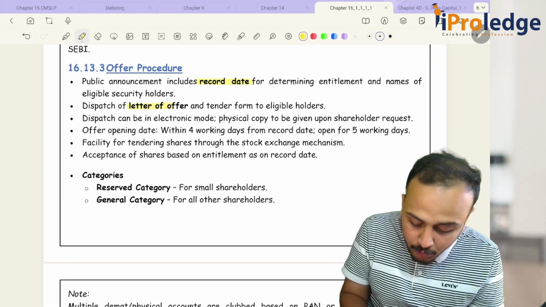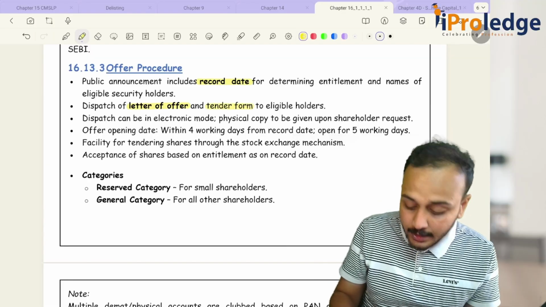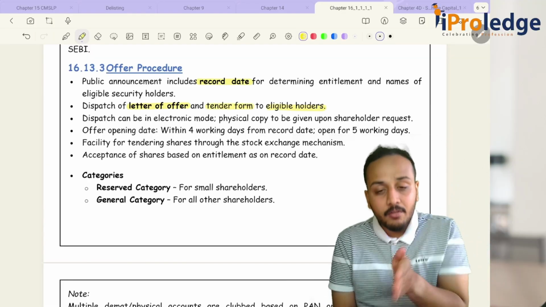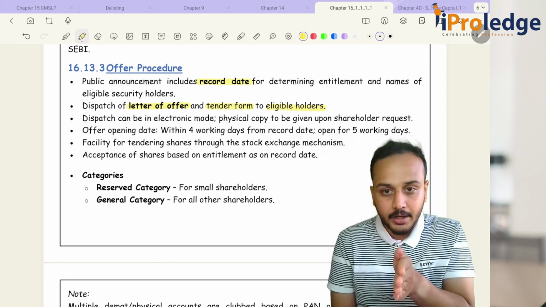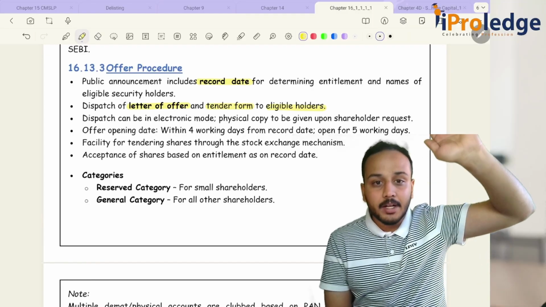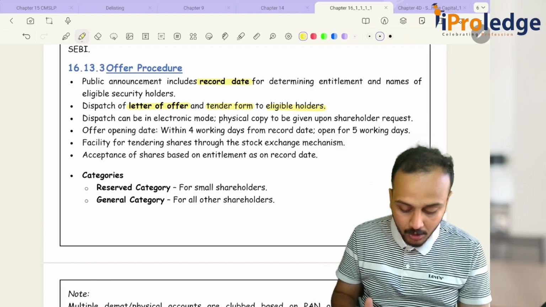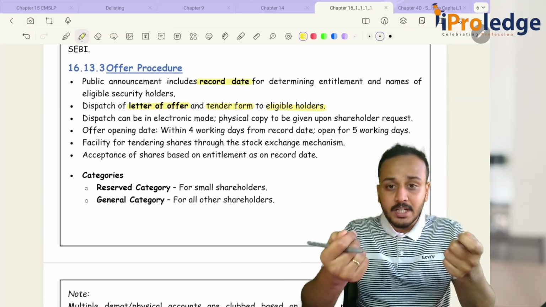Then you will have to dispatch the letter of offer and tender form to eligible holders. Whoever was a shareholder on the record date, I will have to dispatch my letter of offer and tender form to them.